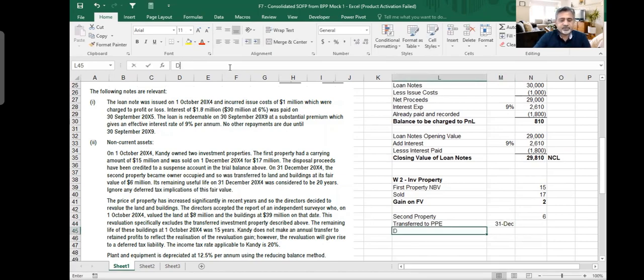And then I would say depreciation on this property should be charged to P&L, okay? And this is 6 million divided by, I think, 20 years life. It says 20 years life multiplied by 9 divided by 12. So actually this I should put here.